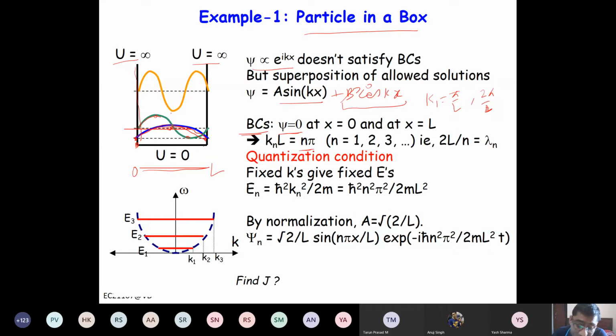Now the overall distribution of electron can be the superposition of these different solutions, psi1, psi2. So your actual psi can be, let's say, some coefficient a1 times psi1, some coefficient a2 times psi2, some coefficient a3 times psi3, and so on.